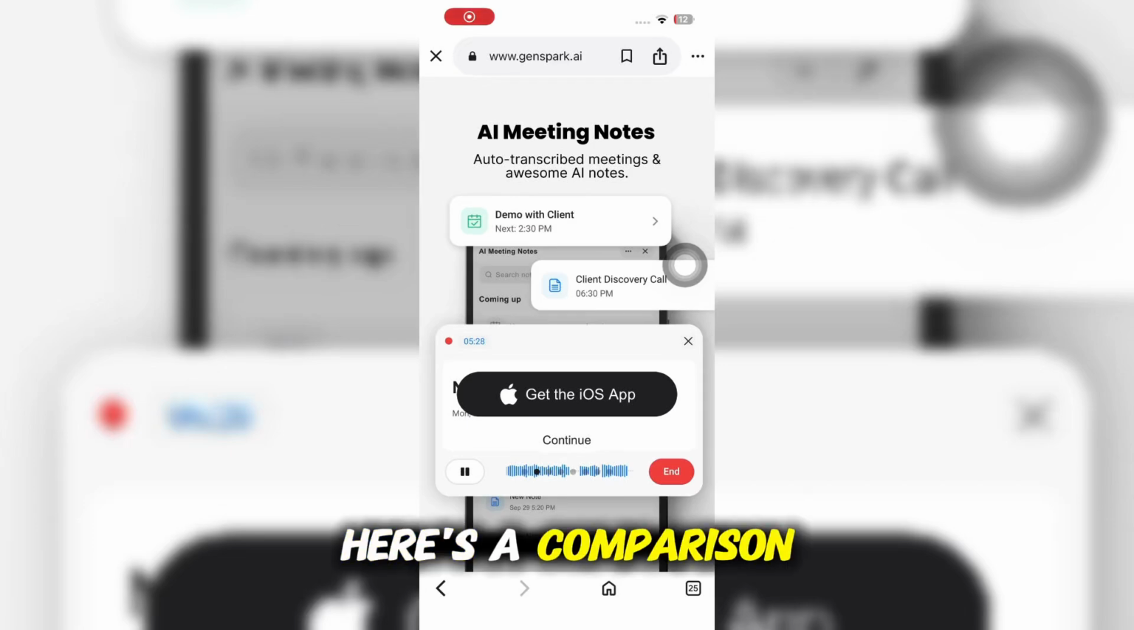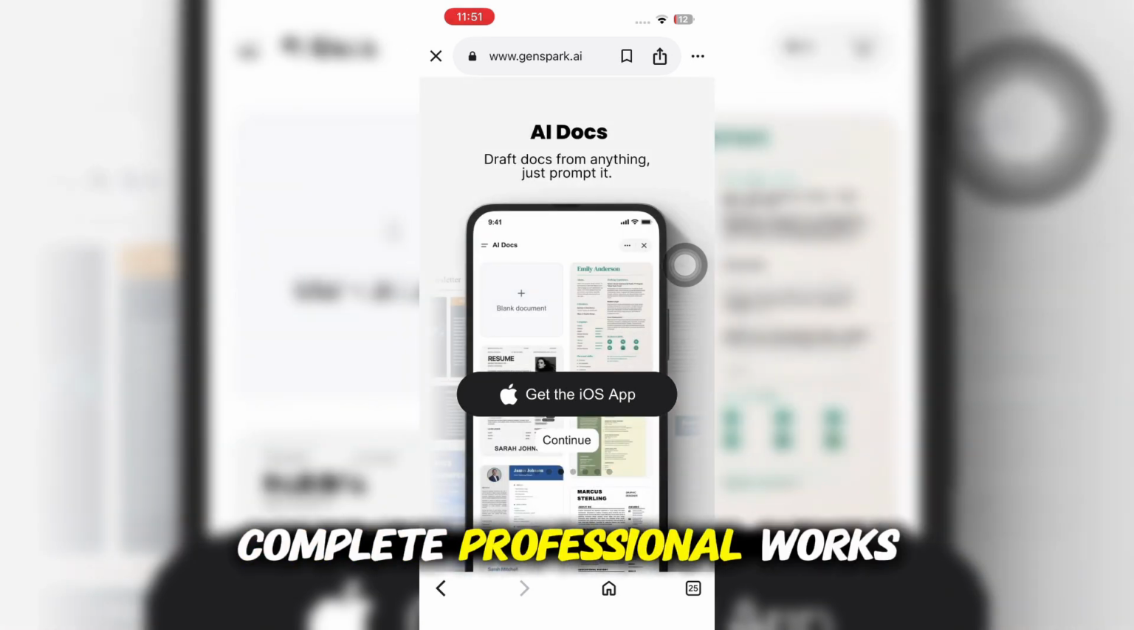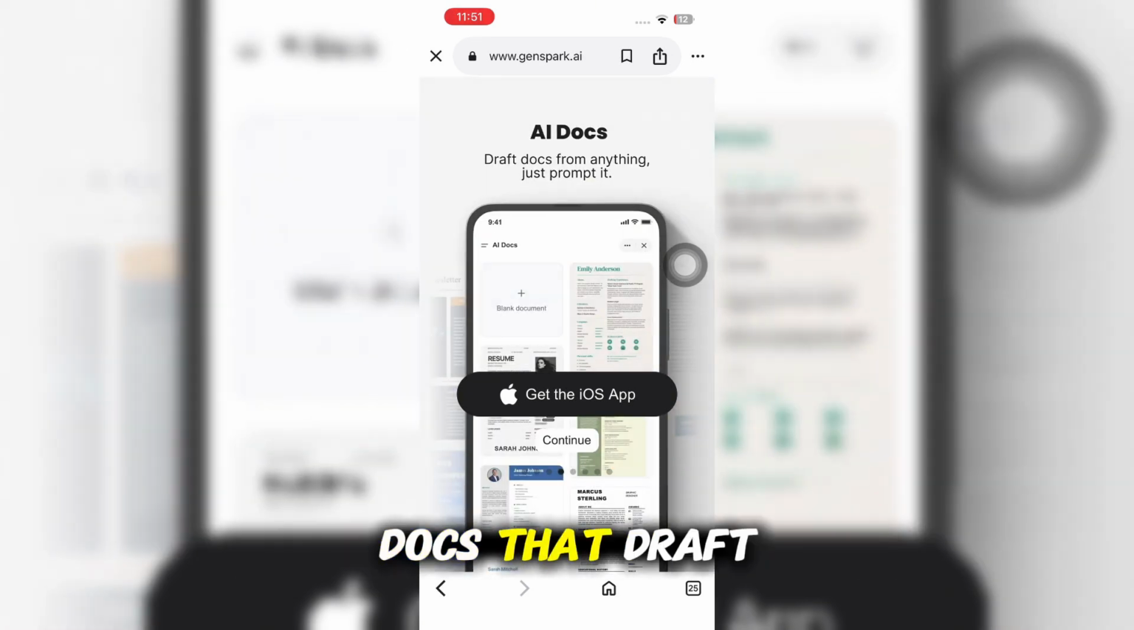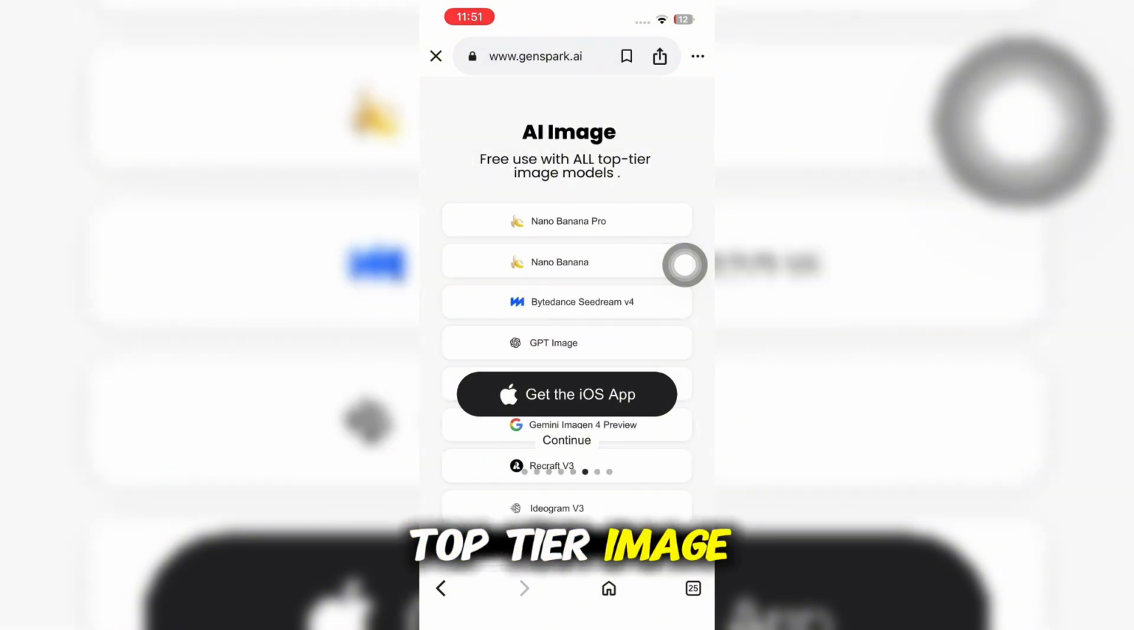Here is a comparison between GenSpark and Base 44. GenSpark has AI Slides that complete professional work, AI Docs that draft your docs from anywhere, AI Chat for free chat for all top tier image models, and AI Image that you can edit.